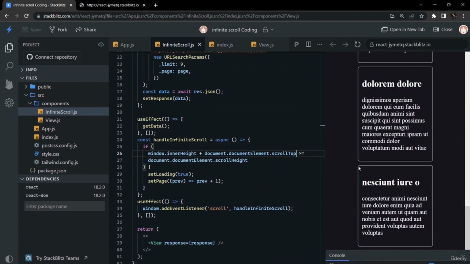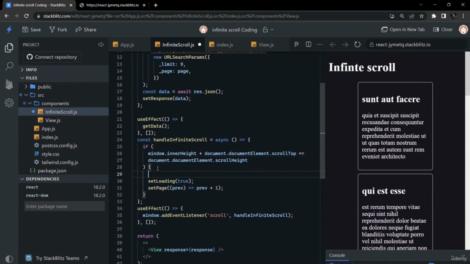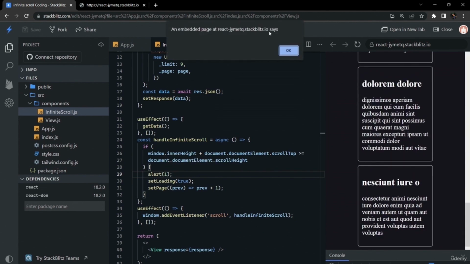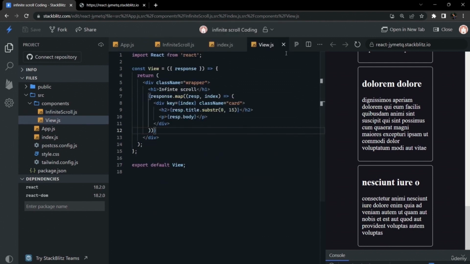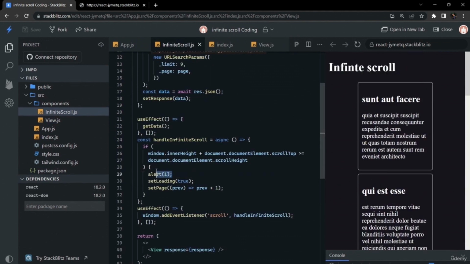Now we have written the logic. We can test it by writing an alert here, just a basic test to see if it is working or not. As we scroll down, and as our scroll thumb hits the bottom, the alert is working fine. So that is fine, we can remove this alert now.